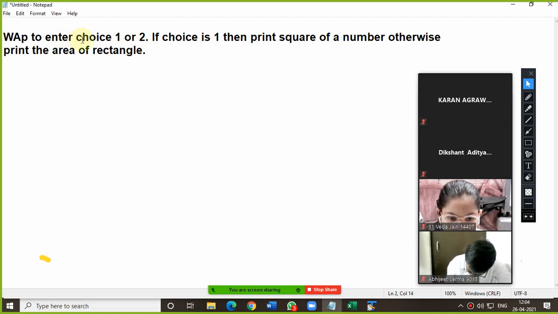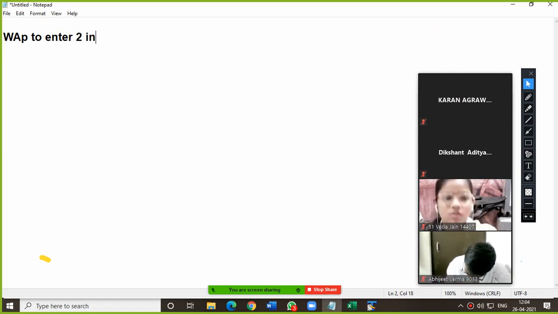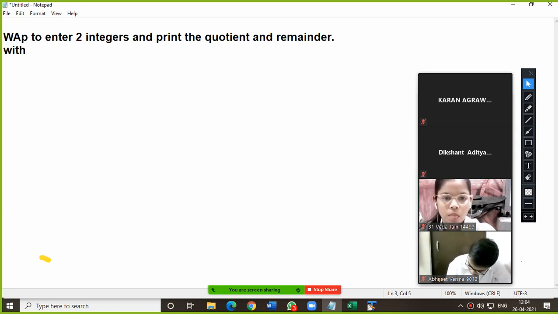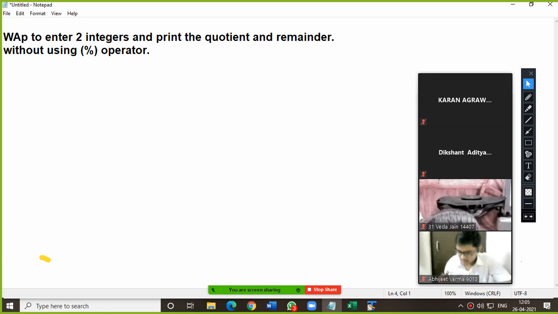So my next question is, please note down. We have to enter two integers and print the quotient and remainder without using the mod operator. Got it? Are you getting the question, everybody?